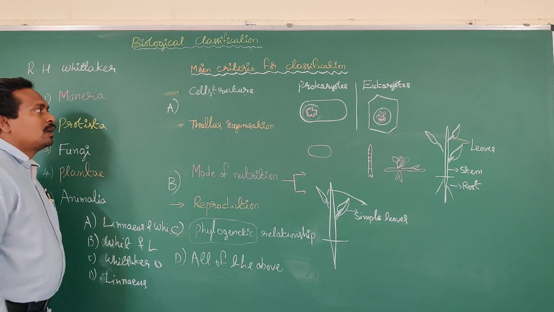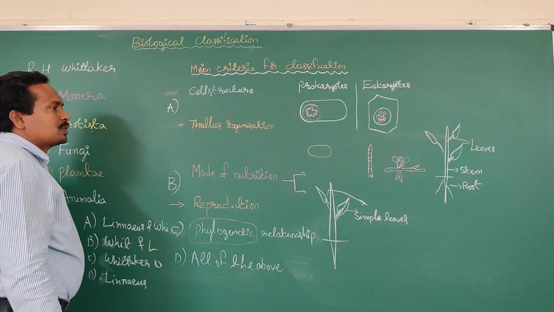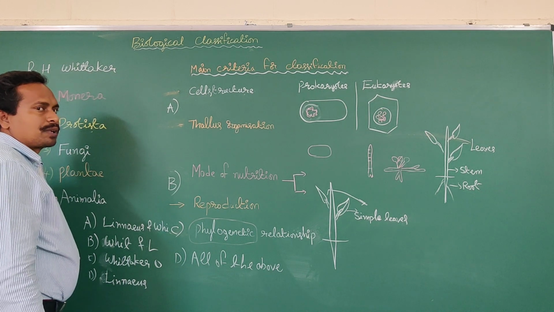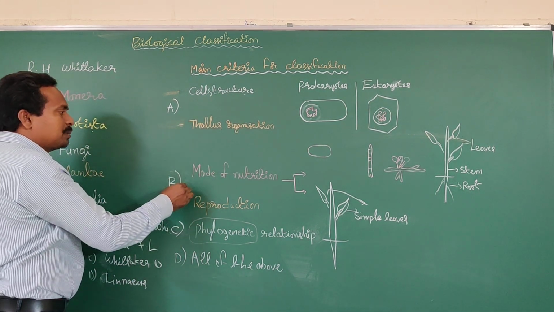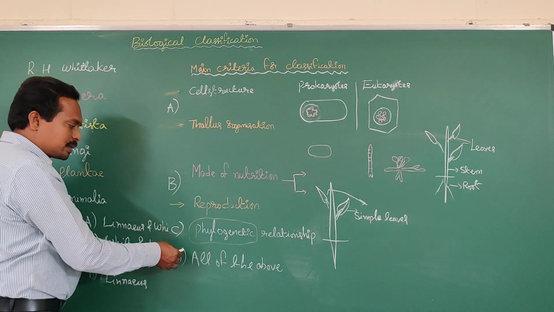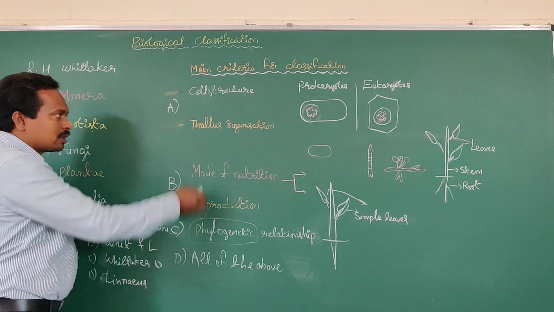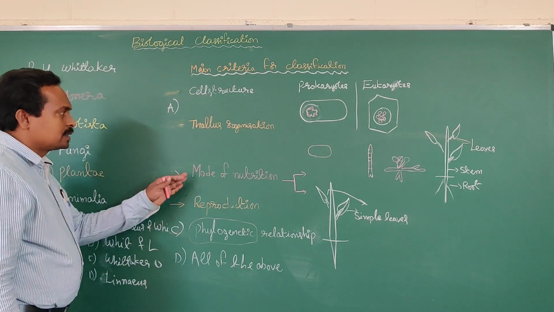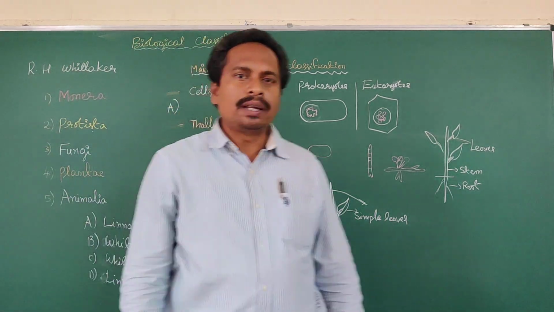What is the question? Which of the following criteria was used in Whittaker's classification? Option A, cell structure and cell organization. Option B, mode of nutrition and mode of reproduction. Option C, phylogenetic relationship. Option D, all of the above. Then the answer is all of the above. So all these are used in Whittaker's classification. Okay, is it clear?